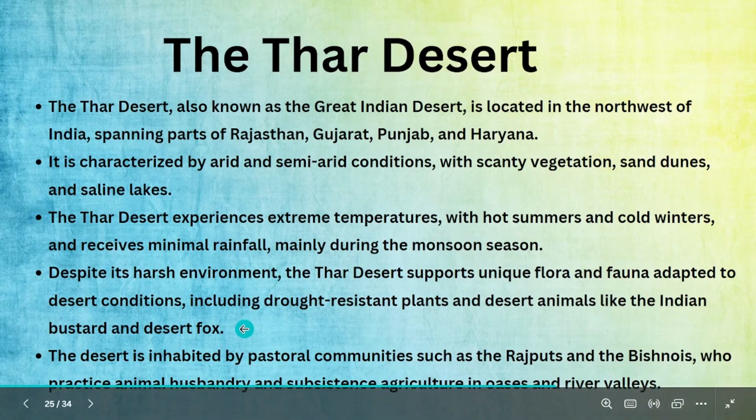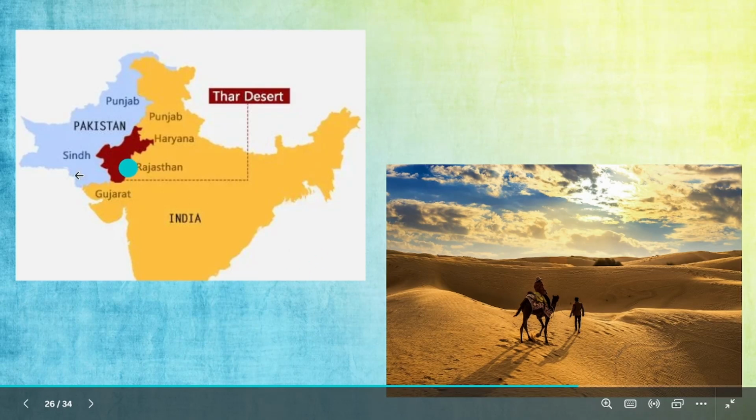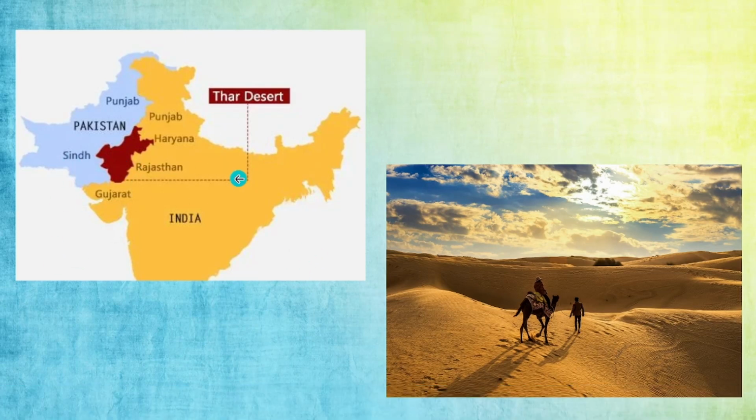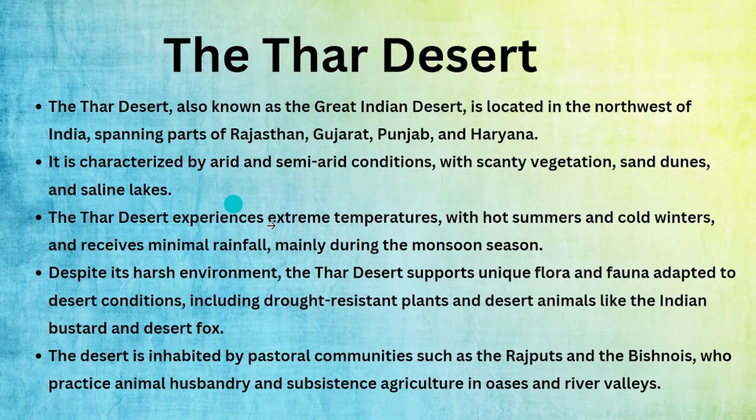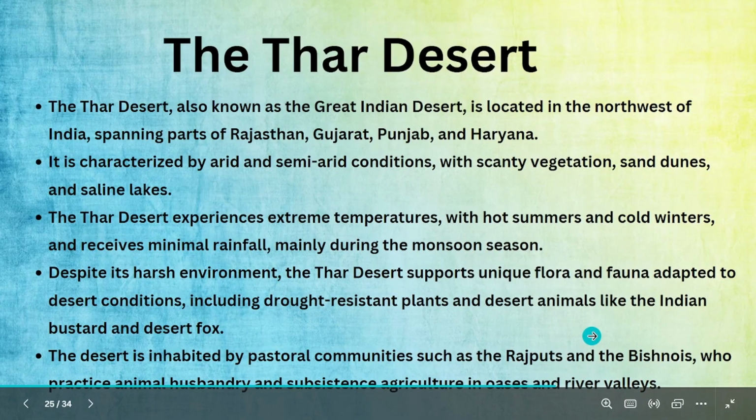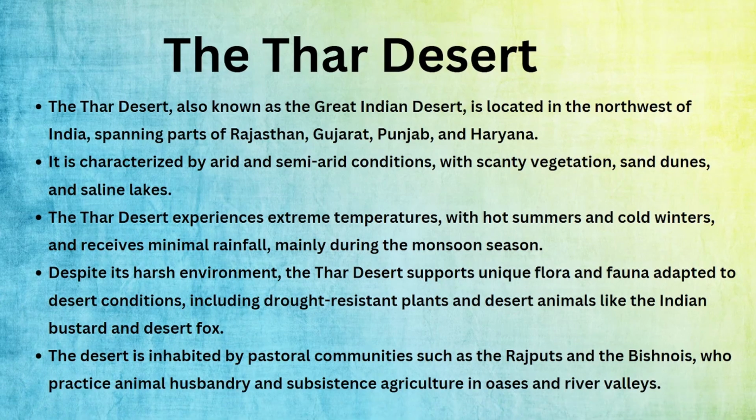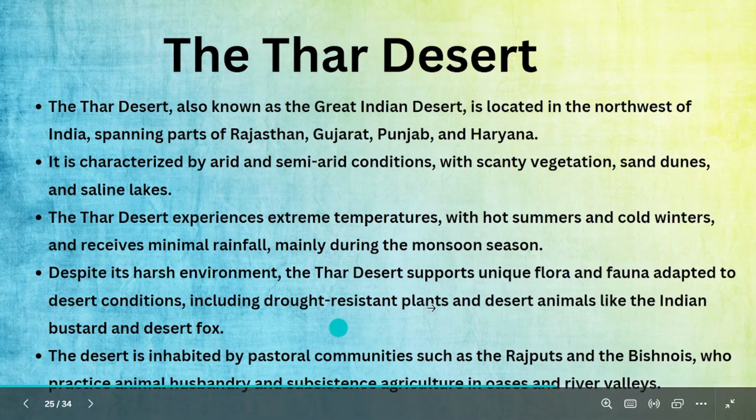Since the desert has existed for thousands, lakhs of years, some plants emerge in such a way that they can exist even without a lot of water, even without moderate temperatures. That happens in nature everywhere. Even if you go to Antarctica, you will see some type of animals living there. So nature has all these things. Drought resistant plants and desert animals are there.